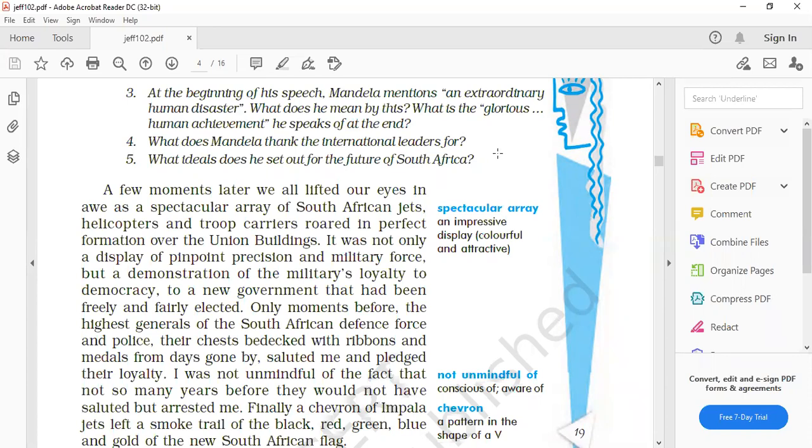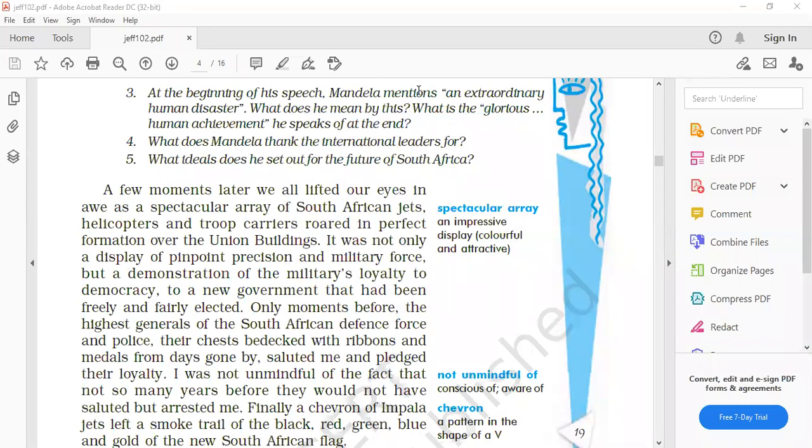Then he has mentioned in his speech about the glorious human achievement. What is that? That is the achievement of freedom, the first elected democratic government which was going to be established, which will be based on justice, peace, and human dignity. It will provide equal rights to all. No one would be suppressed or oppressed or exploited. So this is known as glorious human achievement, which they have achieved now. Coming to the next question, question number 4.